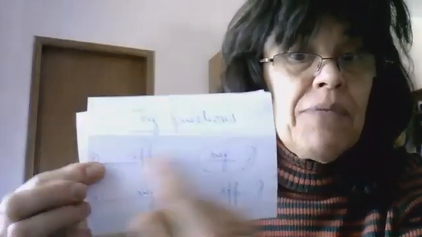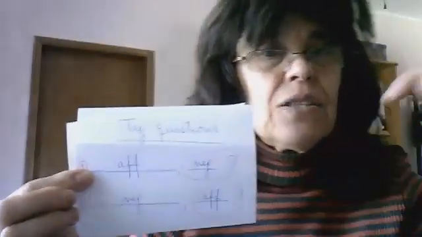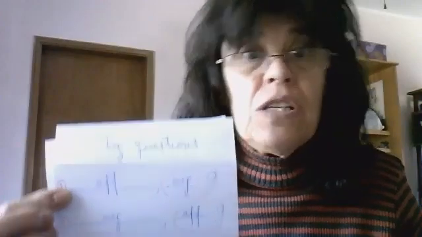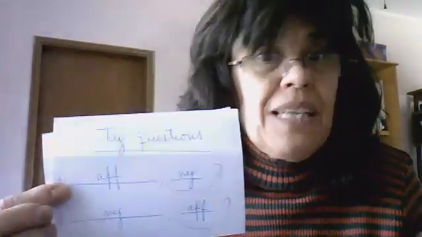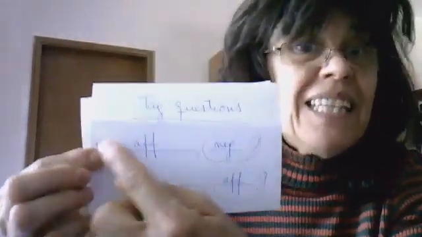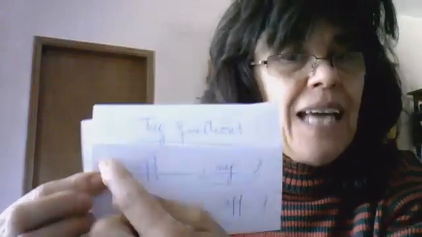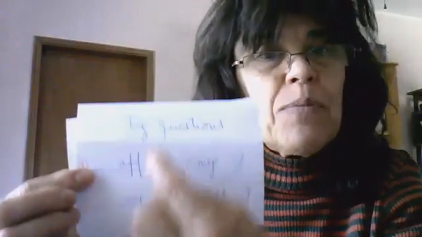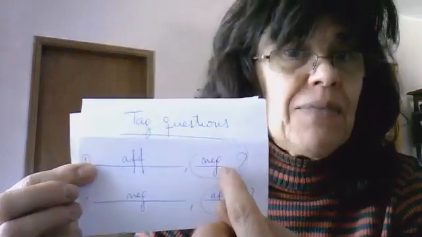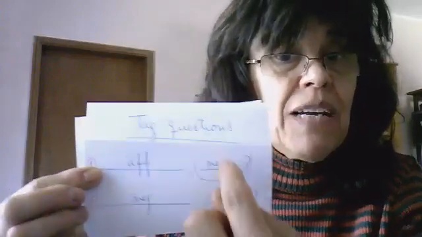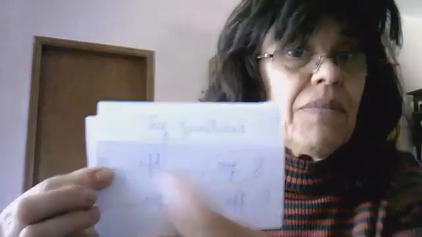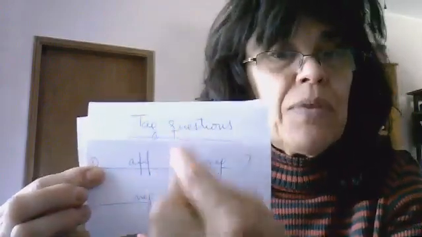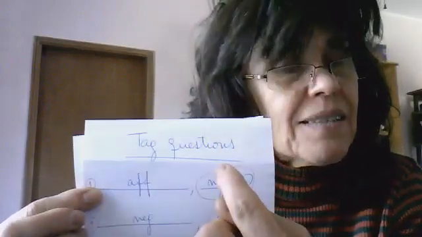Today is something, so it. It is a beautiful day. What is the negative tag question? Affirmative, negative: isn't it? Today is a beautiful day, isn't it?